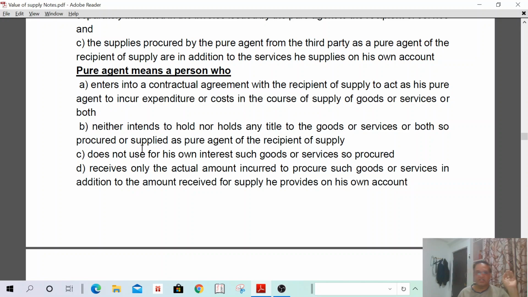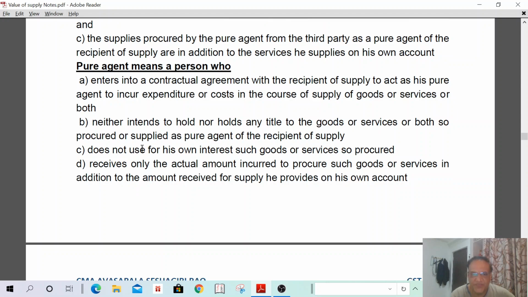He has entered into a contractual agreement. Then he shall not hold such goods and title of such goods with him, and he shall not use such goods. And this is the actual amount he has incurred on behalf of the principal in addition to his supplies. His supplies means he is providing some service, then he can collect such amount. As a pure agent also he is collecting some amount, so he shall not collect more than that amount. As a pure agent, he can collect for the services rendered, but the actual amount only he collects from the principal. Understand? Okay.